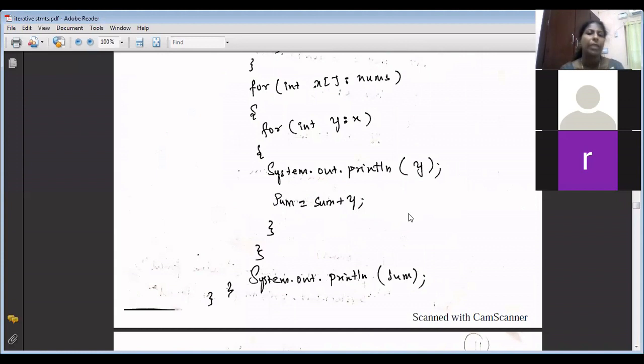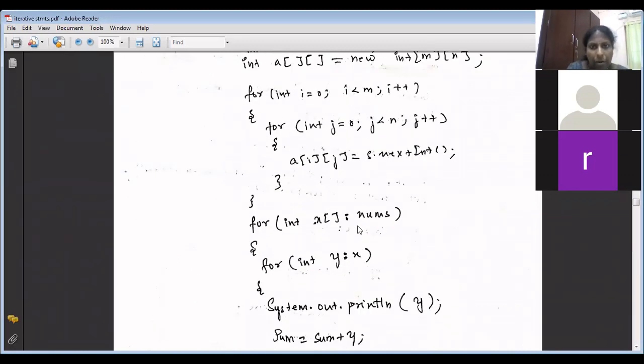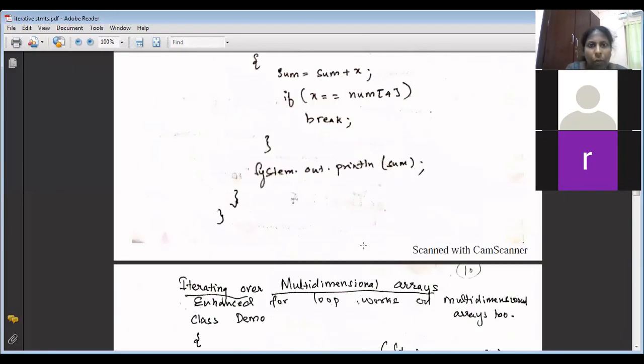If you want to find the average, what is the answer? Sum divided by m into n, isn't it? The number of elements is m into n. So sum divided by m into n. Okay, that's it. Now one more example.